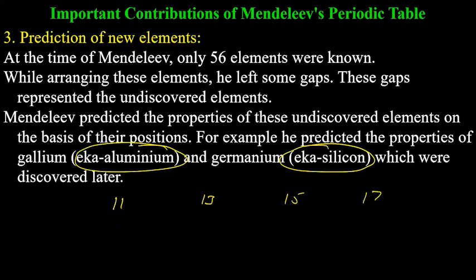Periodic means after certain elements, it repeats itself. And similarly here, it got repeated like 25, 27, 29, 31. Out of 56 known ones, when he placed them, he said it is 11 to 13 here, and 29 to 31 here, but this much gap will not be possible.